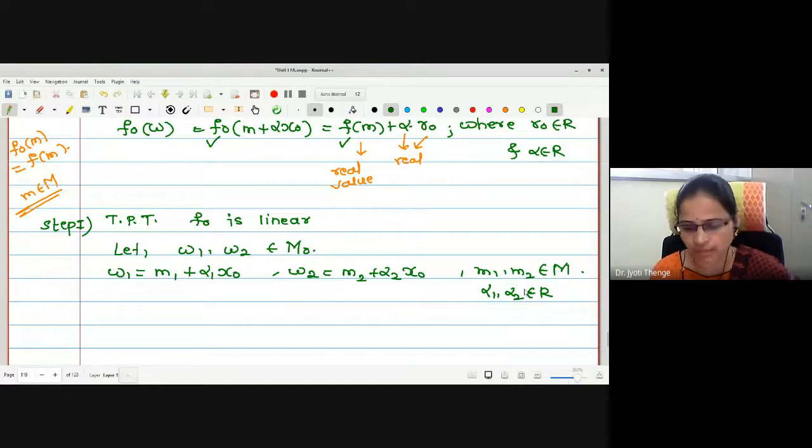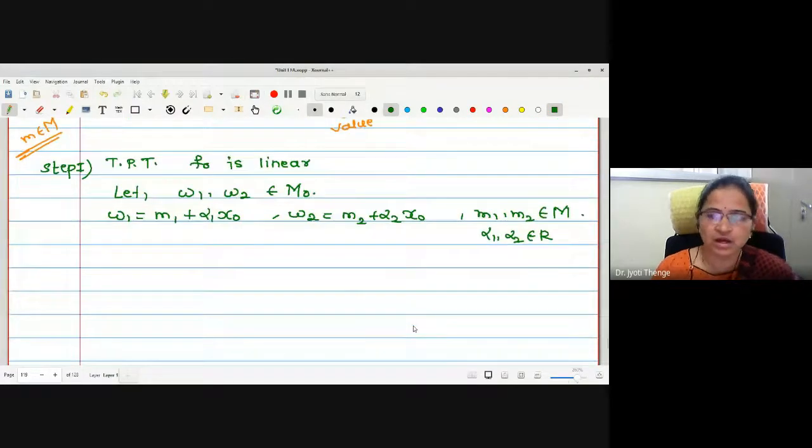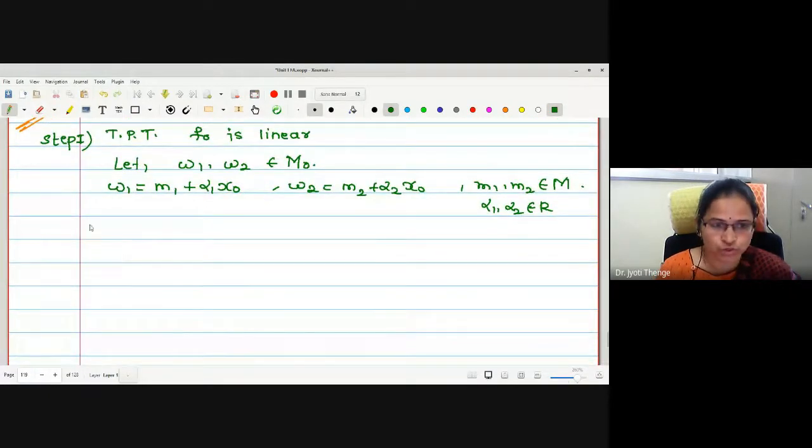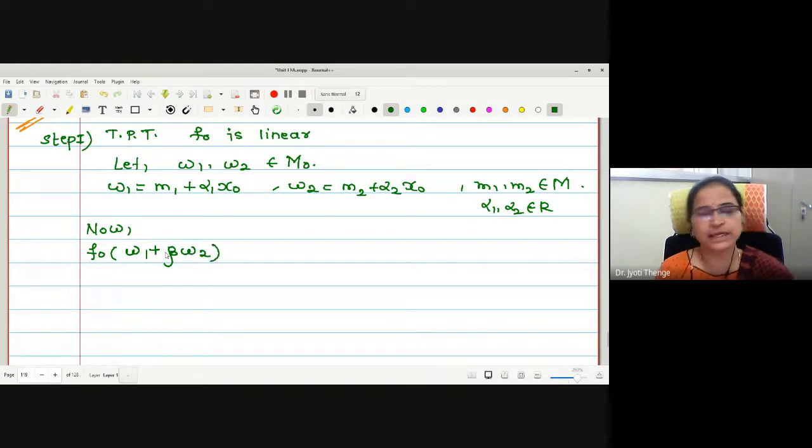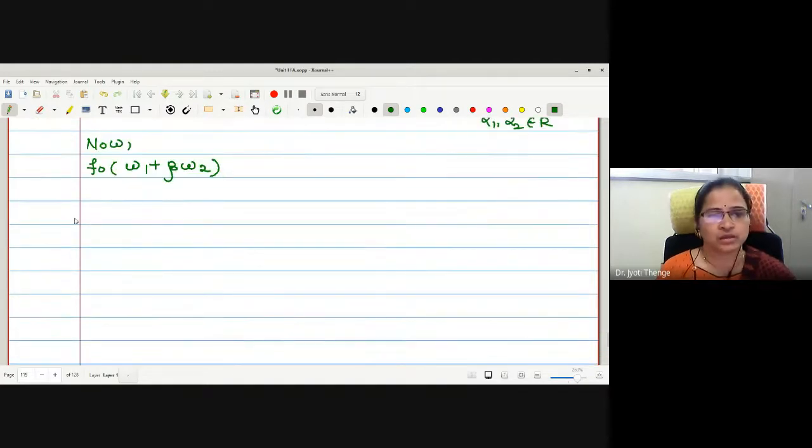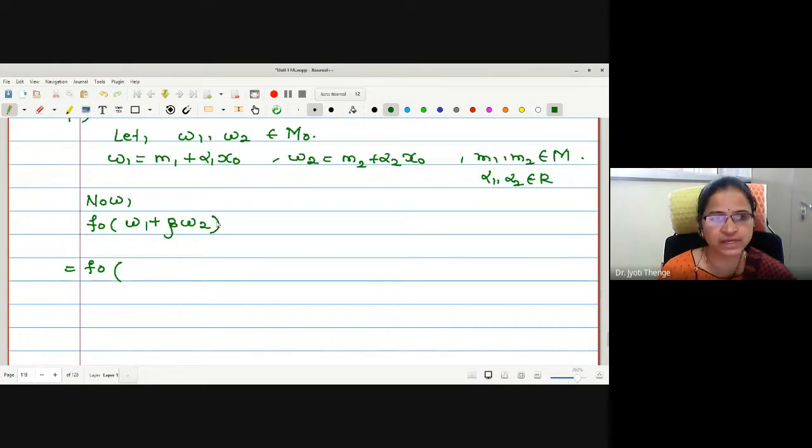M1, M2 are in M and alpha 2 are the real scalars used. Okay. Now let me consider the statement for proving the linearity of f naught. So first, shall I consider the linear combination of w1 and w2? Let me write w1 plus beta w2, say a linear combination.